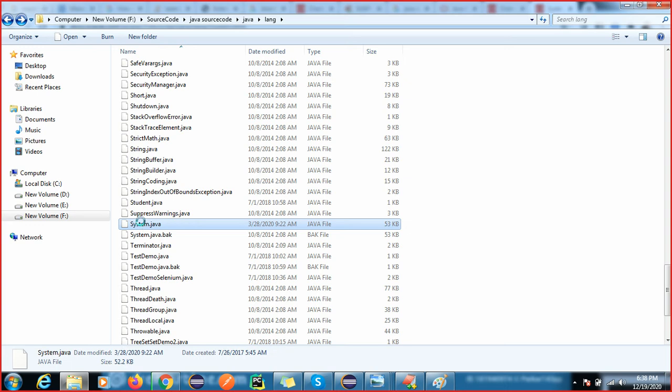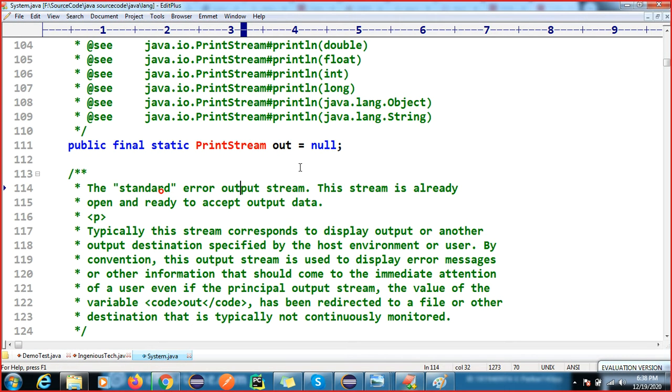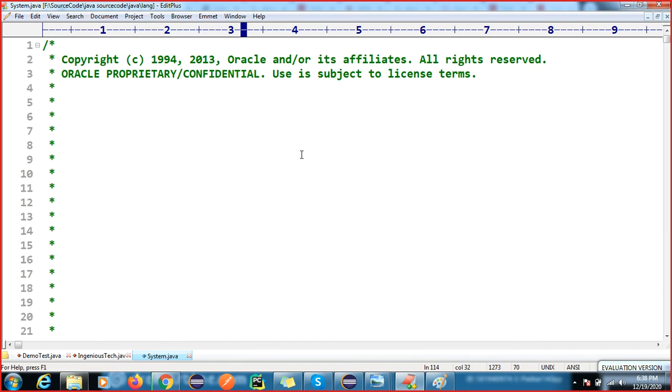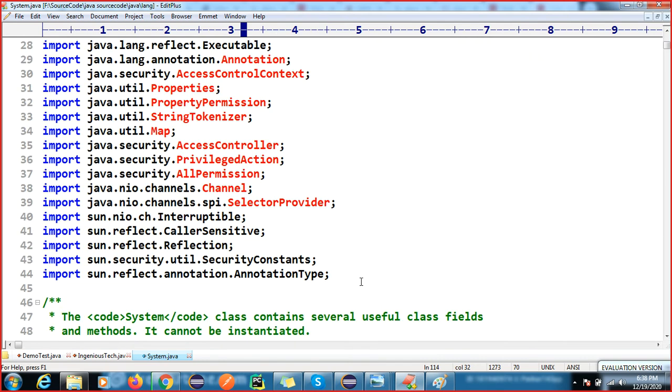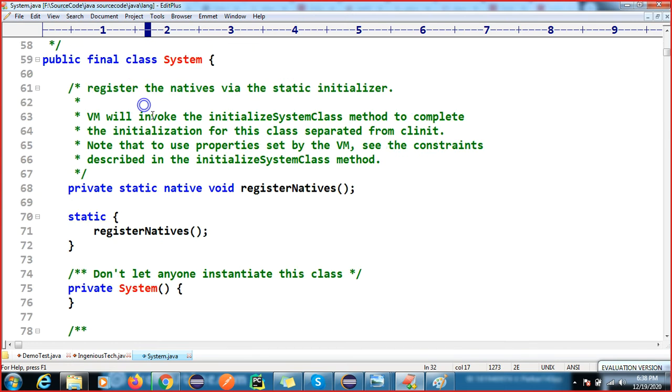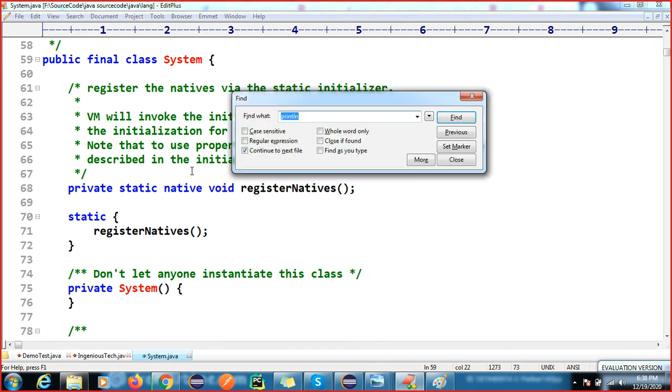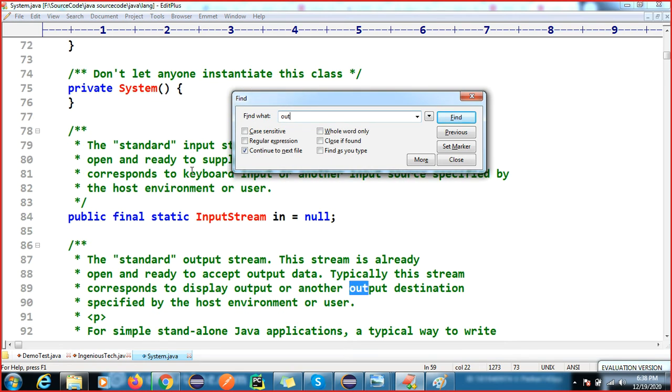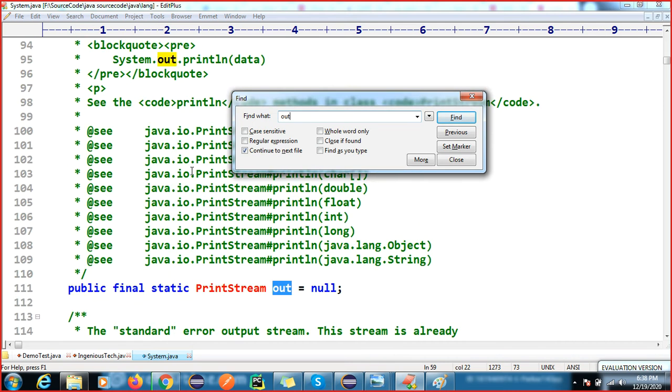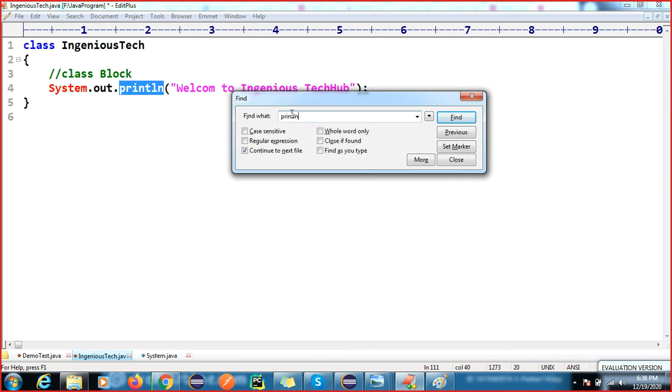So this is our System class. This is the implementation of the System class. We are using it, but they have already implemented this System class. Inside this we have many things. This is the data structure implementation. If you know data structures, you can develop it in your own language also. You can see out is your variable, and println is your method.